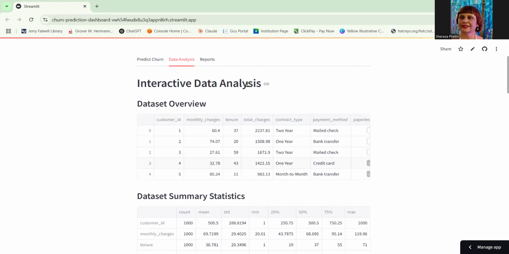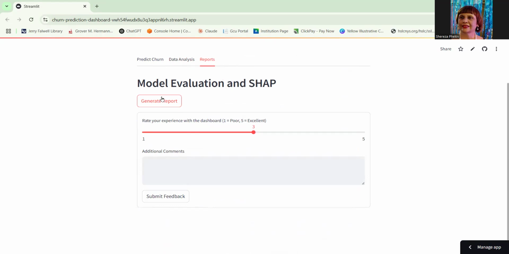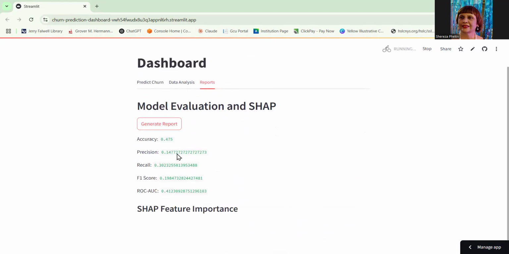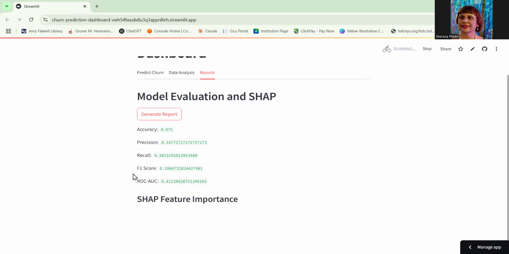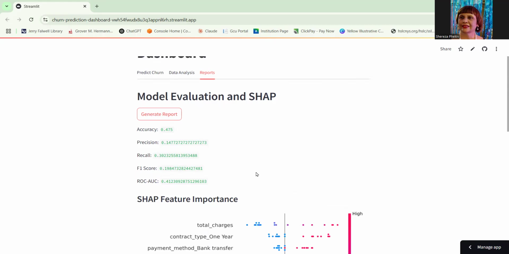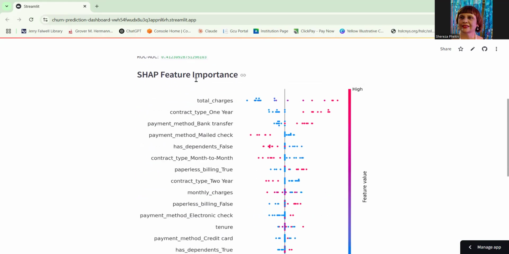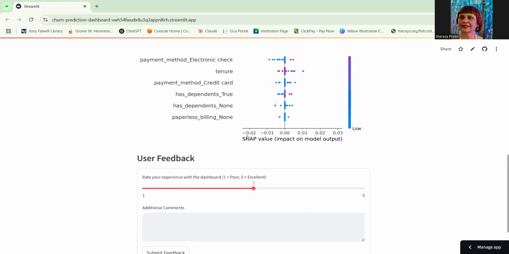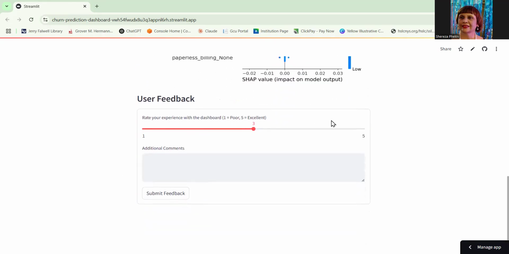Now, going again to the next tab, reports. For reports, I can generate reports here. Generating this report, I get the accuracy value, precision, recall, F1 score, ROC AUC values, as well as the SHAP features that I have here. And for feedback, the user can give feedback.